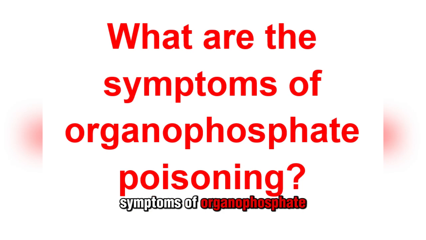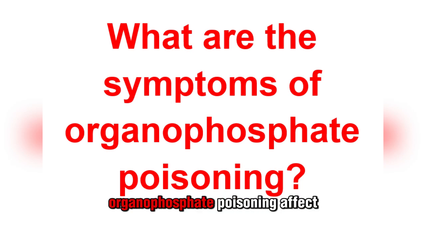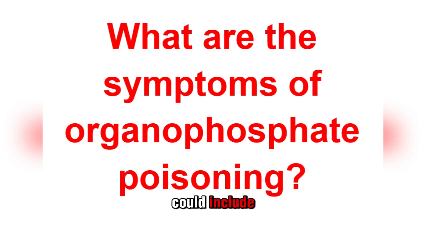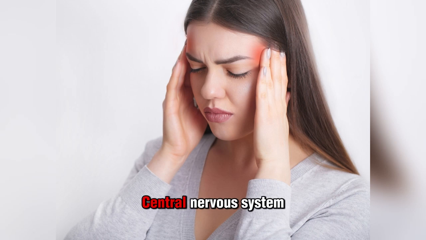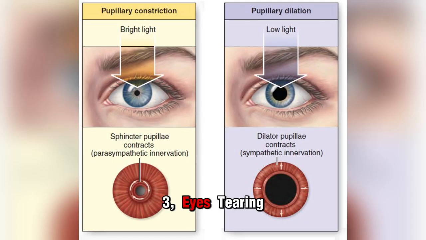What are the symptoms of organophosphate poisoning? The symptoms of organophosphate poisoning affect different parts of your body and could include 1. Cardiovascular system. Increased or decreased heart rate, high or low blood pressure, abnormal heartbeat. 2. Central nervous system. A headache, restlessness, seizures, loss of consciousness, coma. 3. Eyes. Tearing up, bloodshot eyes, small or constricted pupils.